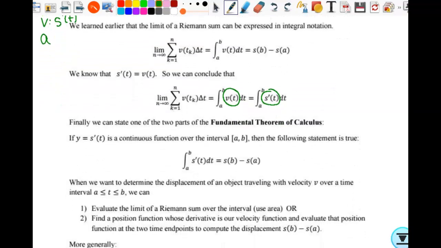So guys, that brings us here. We took this right here, saying if I integrate velocity with respect to time from A to B, I get change in position from A to B. Velocity is the rate of change of position, which tells me if I integrate the rate of change of position, we get change in position. Good? So I'm going to skip this part right here.